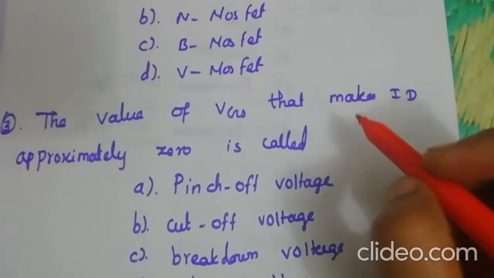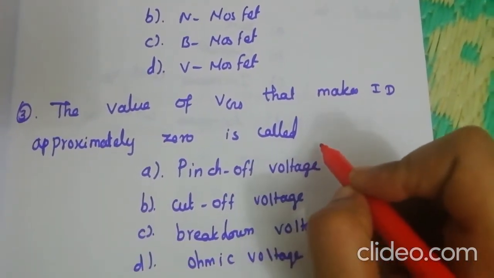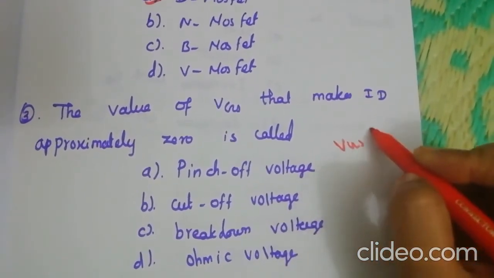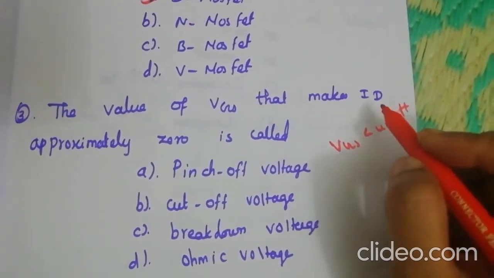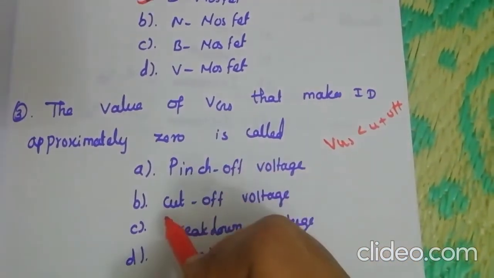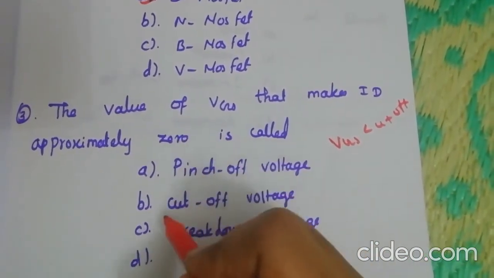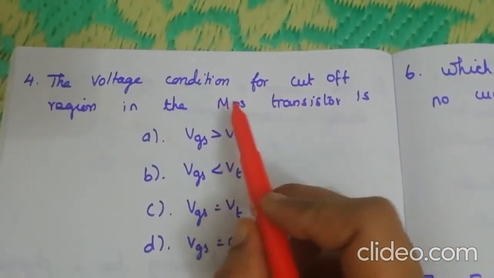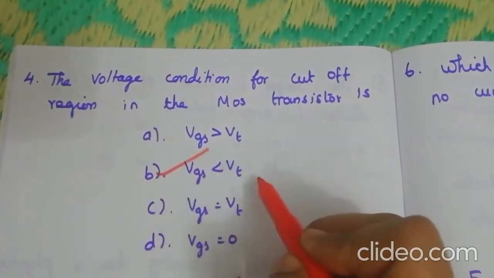The value of VGS that makes ID approximately 0 is called, when VGS is less than cutoff voltage, then only we will get ID approximately equal to 0. So this value is known as cutoff voltage. So answer is B.